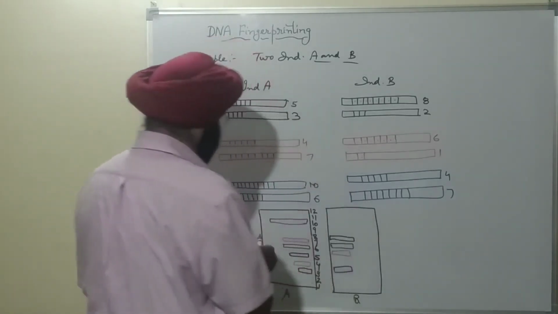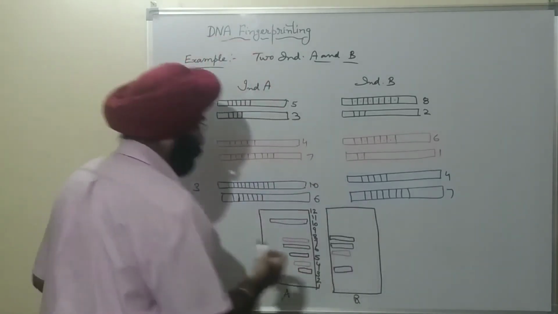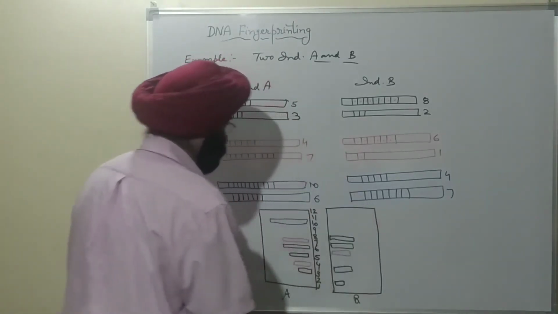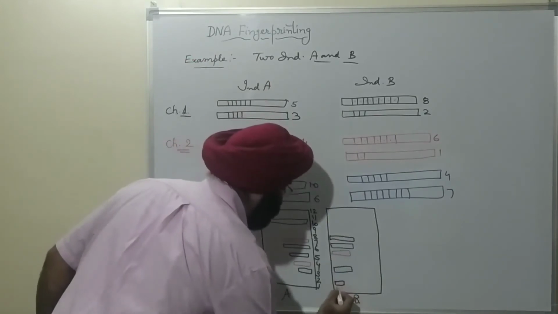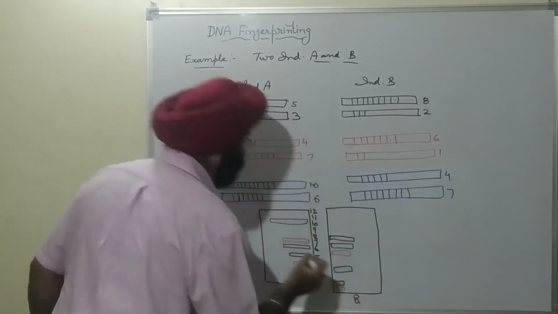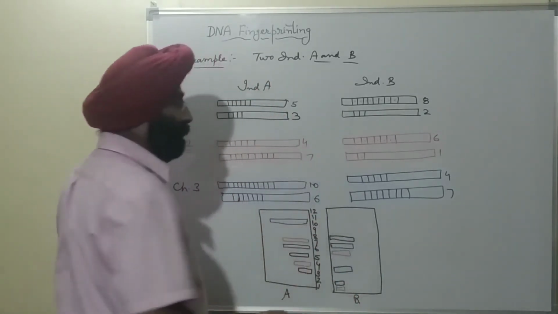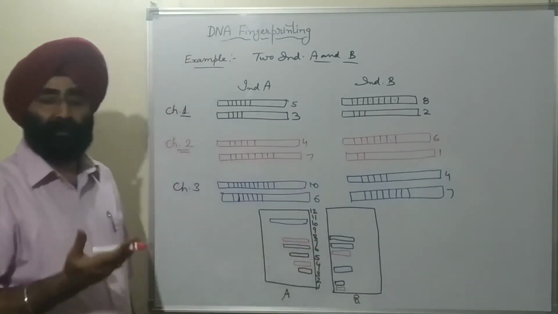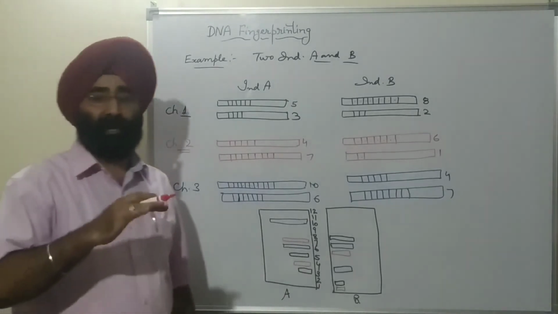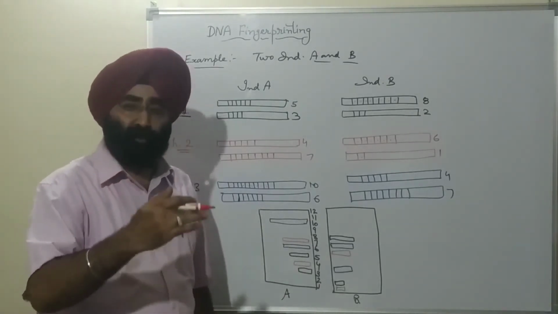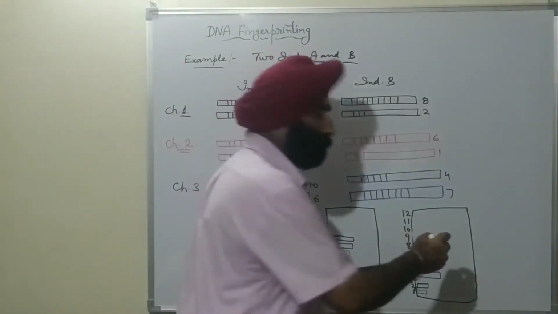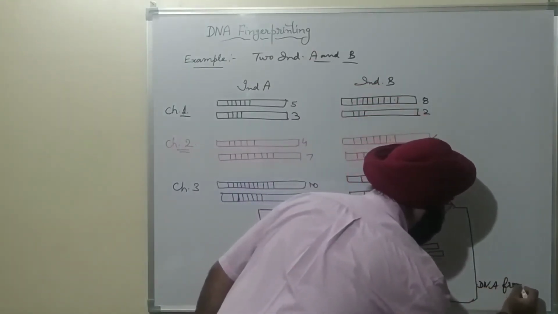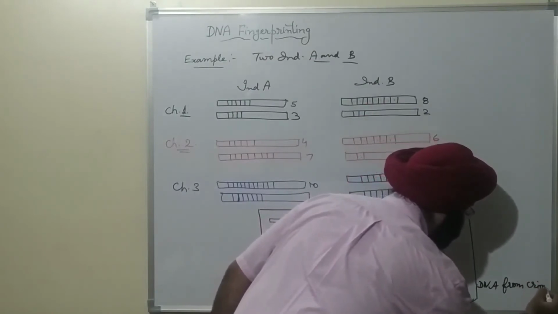Then 2, the black one, will be here, and then 1, having only one repetitive sequence, will be here. After the gel electrophoresis technique, you will get this type of schematic representation on the nitrocellulose or nylon paper. This is the DNA from the crime scene.